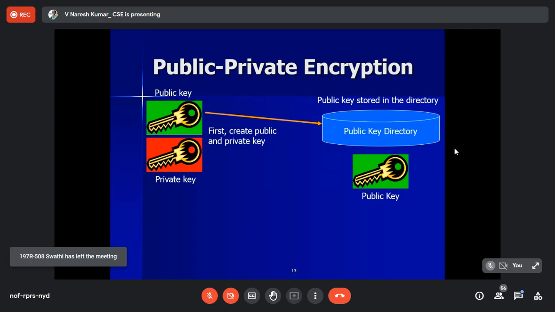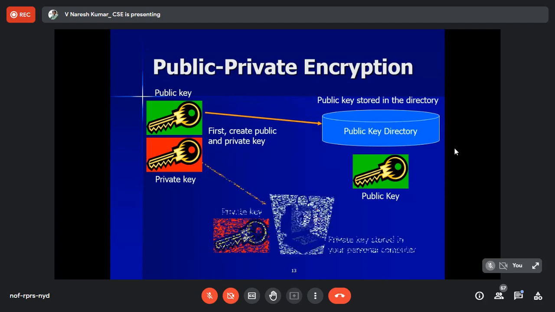Now, what is that public key directory? Just now I have shown some certificate authorities are there. From that we can obtain it. Or it is like a telephone directory, what Srikar mentioned, like a directory. We are going to have domain services, and in that we are going to keep these particular things. So now public key should be kept in a public key directory, and private key should be stored in your personal computer, password protected. Up to this is clear?